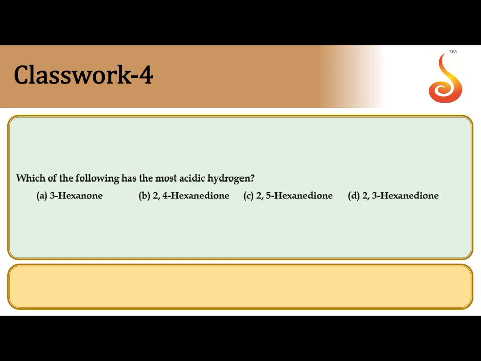Which of the following has the most acidic hydrogen? The hydrogen having a greater magnitude of positive charge, and after its removal as H plus, the formed conjugate base should be more stable. So with respect to an electron withdrawing group, the hydrogen present on the alpha carbon becomes acidic. Let us take 3-hexanone. This is 3-hexanone